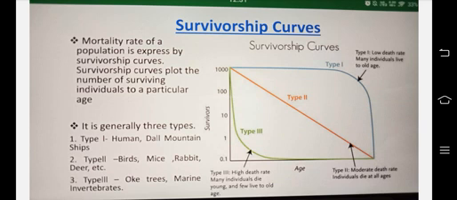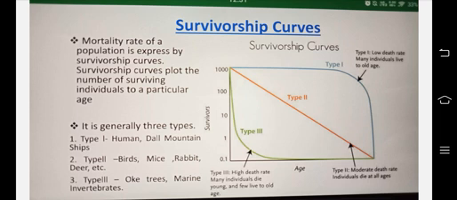Always there is some death happening in case of this type 2 diagonal line. Then type 3: oak trees, marine invertebrates. Look at where type 3 is located. Type 3, high death rate. Many individuals die young and few live to old age. Only a few individuals live to old age.